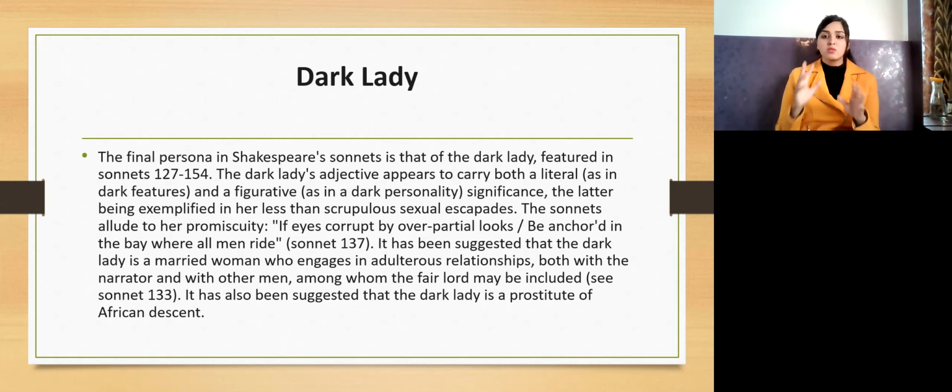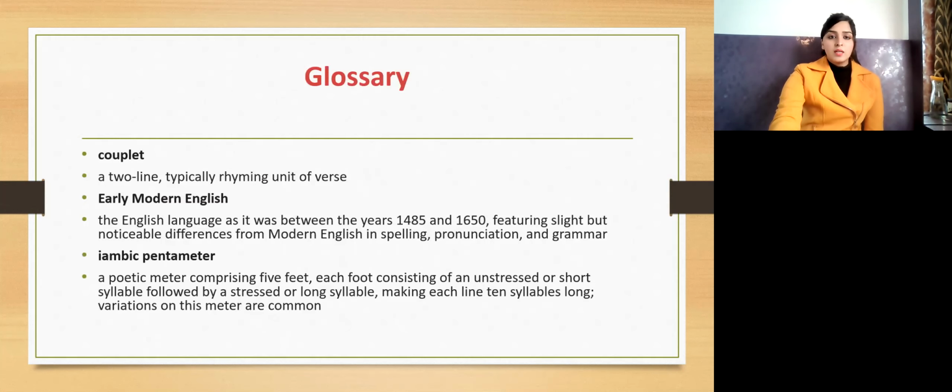Some features on their face show that maybe this person is not that good, or maybe not trustworthy with something that I am going to tell, so we do not tell that thing to him or her, right? So according to the looks also, not looks in the sense of good and bad, but looks in the sense that on the face, by looking in their eyes, you can recognize if they're trustworthy, if they're truthful, or if they are more in the bad category. So this dark lady, looking in her eyes, the author is saying in this sonnet that you can recognize that she's not that type of good woman. So let's move ahead.